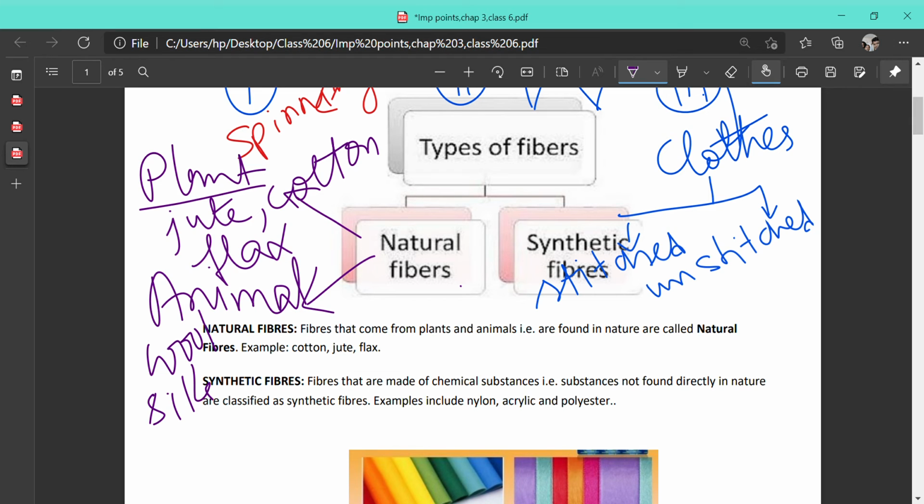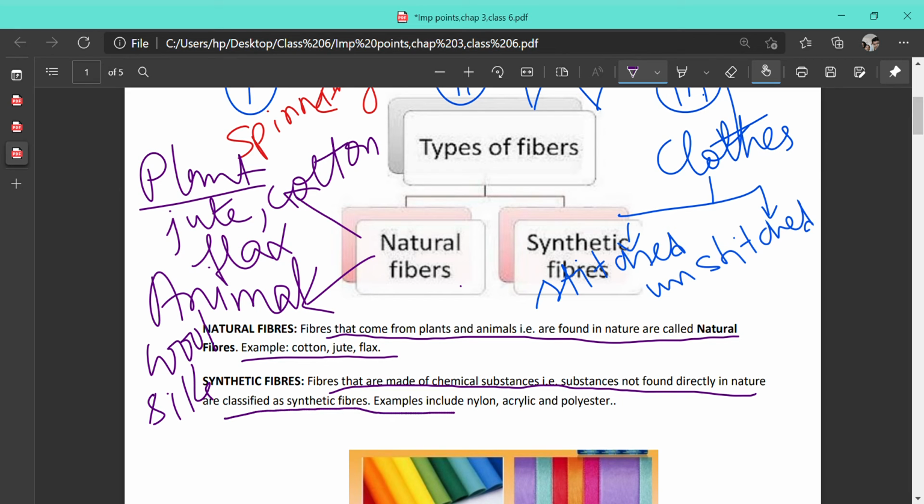So now we are going to see the definition. Natural fibers that come from the plants and animals and are found in nature are called natural fibers. Examples we have already discussed. Synthetic fibers are fibers that are made up of chemical substances, that is, substances not found directly in nature, and are classified as synthetic fibers. Their examples are nylon, acrylic, polyester. You can add rayon also.